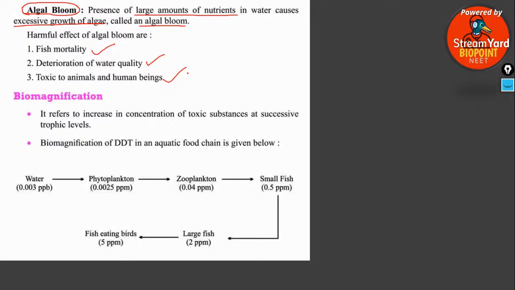All of it is used up by the plants as well as the algae and the other organisms present there. It deteriorates the water quality. The oxygen present there reduces by oxidation of the organic matter. The bacteria or microbes will consume as much oxygen as they need, right? It leads to fish mortality, that is, in that particular area no fishes or any other aquatic organisms would be found.